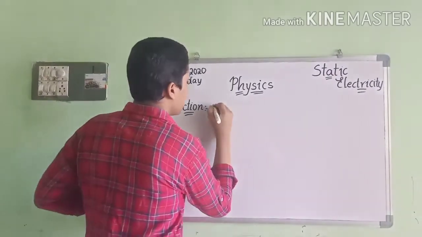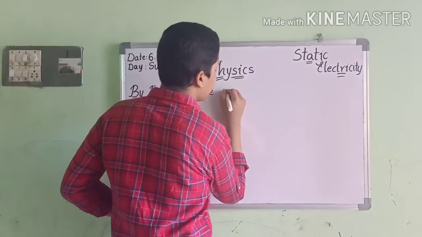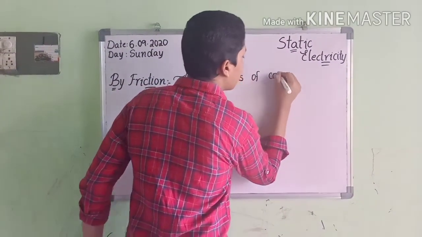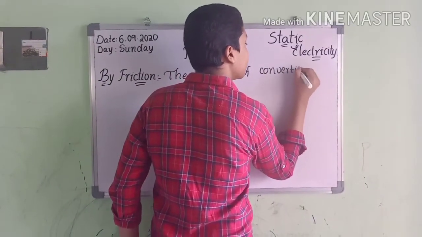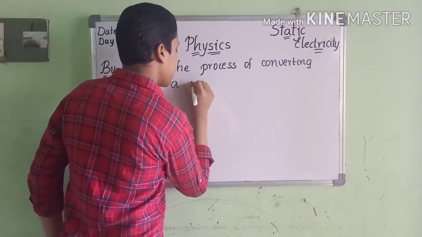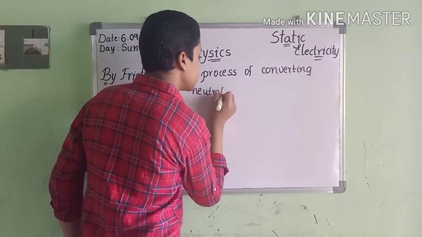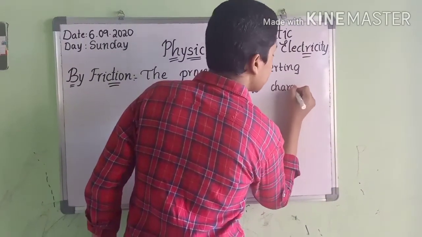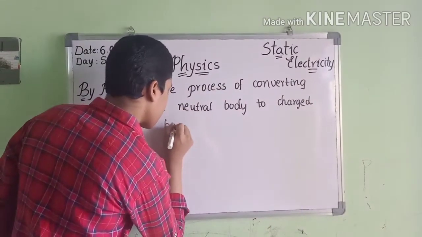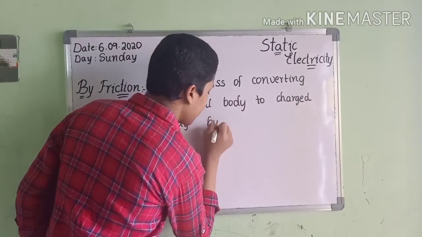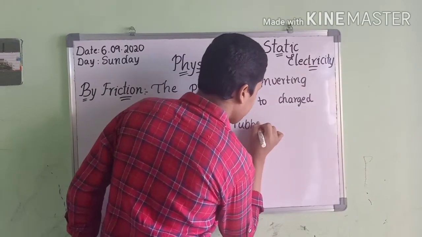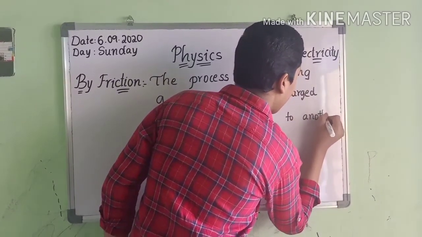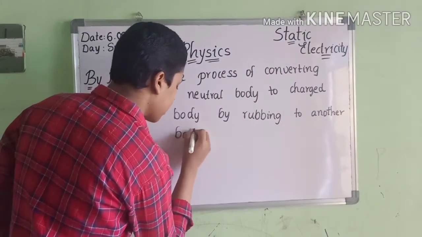The definition: the process of converting a neutral body to a charged body by rubbing it with another body.